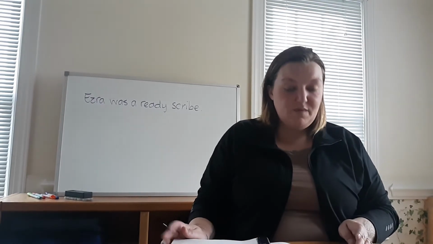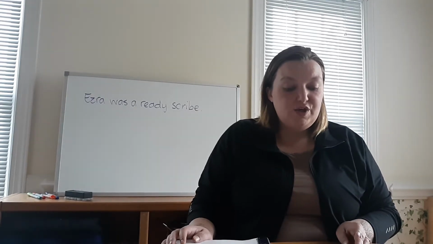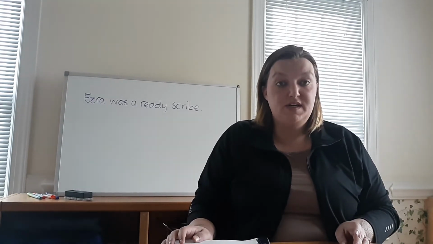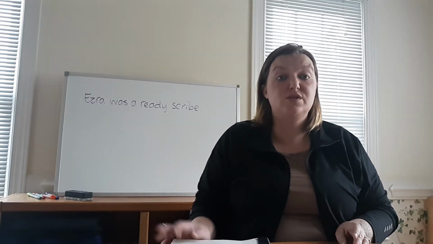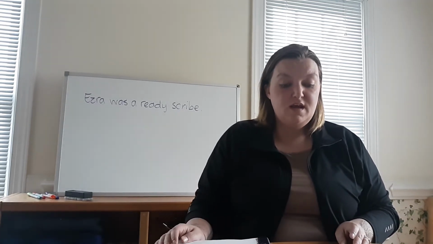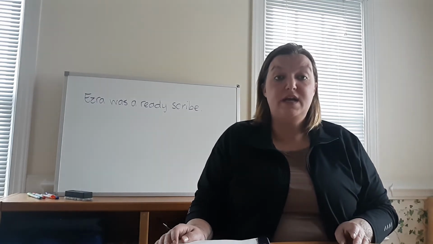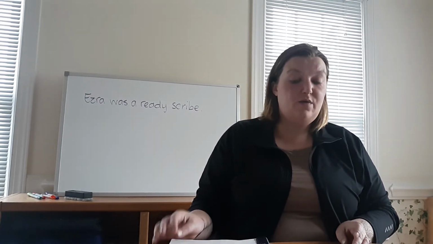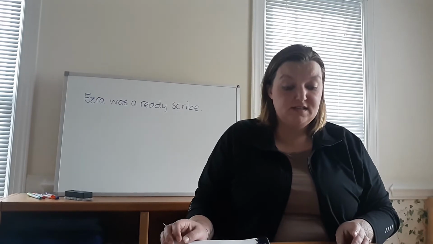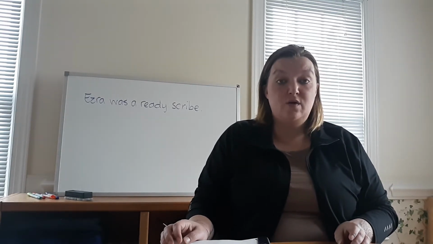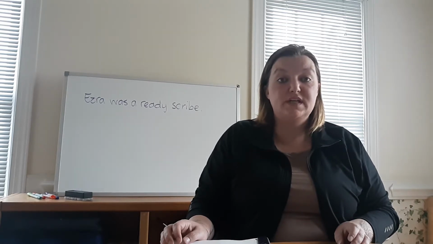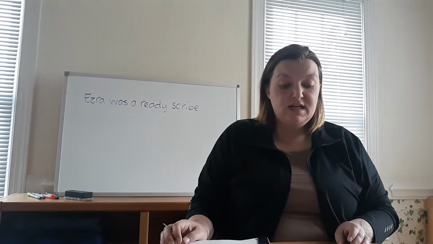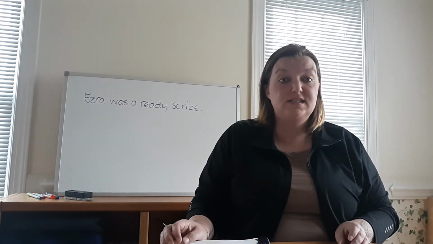Okay, so on to page 126. Using nouns as predicate nominatives. There are two kinds of complements that follow linking verbs. So we're talking about linking verbs, okay? Predicate nominatives and predicate adjectives. And today we're going to talk about predicate nominatives. A predicate nominative is a noun or a pronoun that follows a linking verb and renames or explains the subject. The noun or pronoun means the same thing or person as the subject.